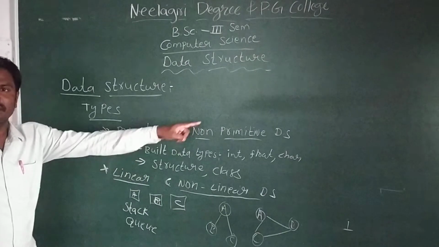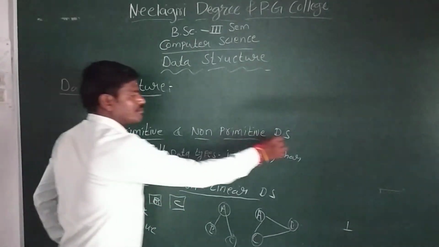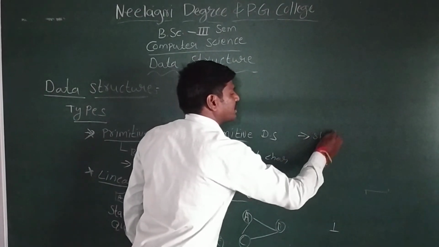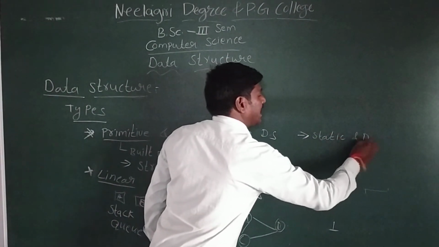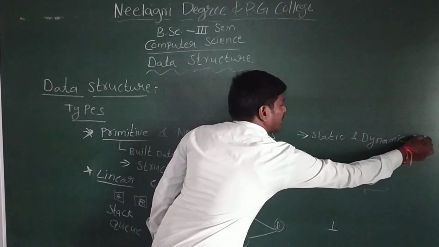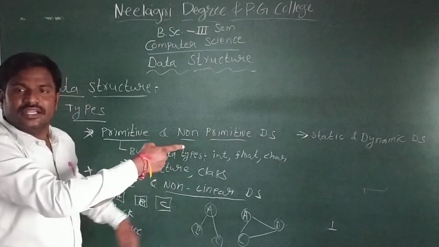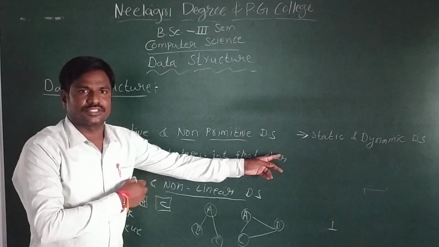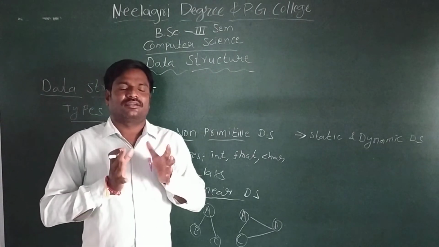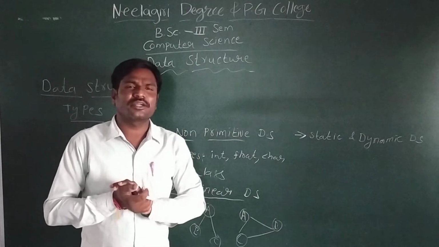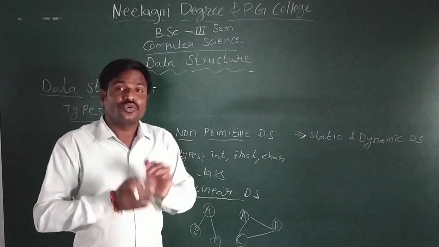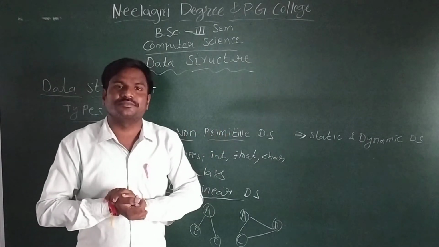Next, the third classification is static data structure and dynamic data structure. Static means fixed. We cannot change based on the situation.